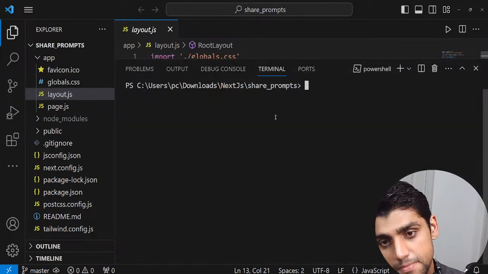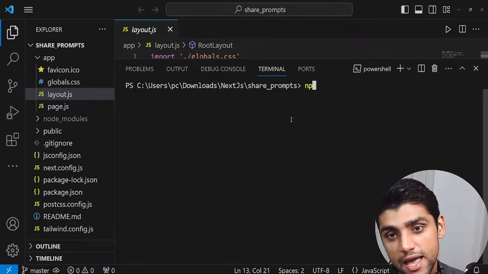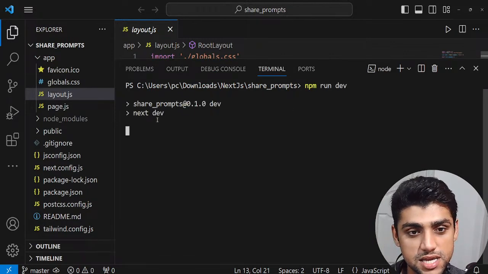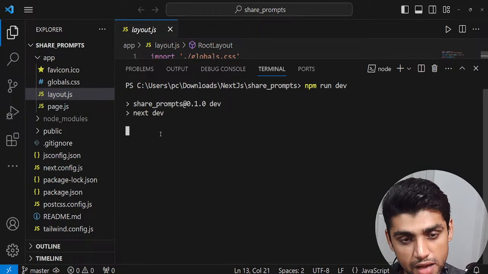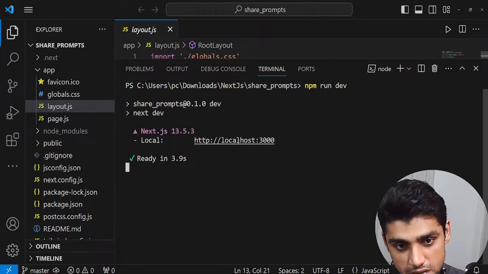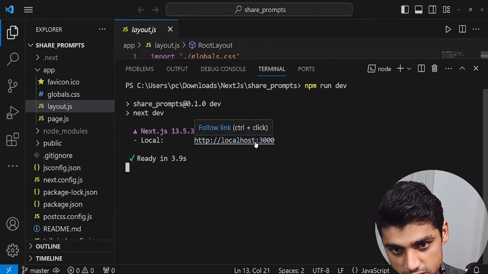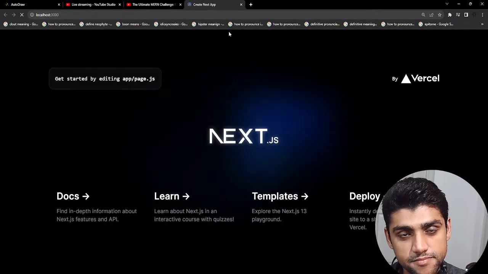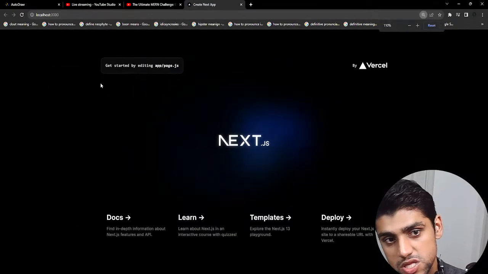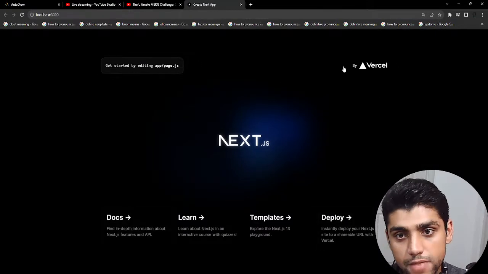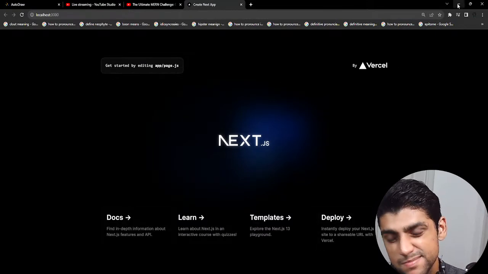If I go to the backtick terminal and write npm run dev, you could see that my Next dev environment should be starting. Now you can see there's localhost port 3000. If I click on this, after some time it opens up this page. This is the main page of the Next.js. This is just the starter boilerplate.